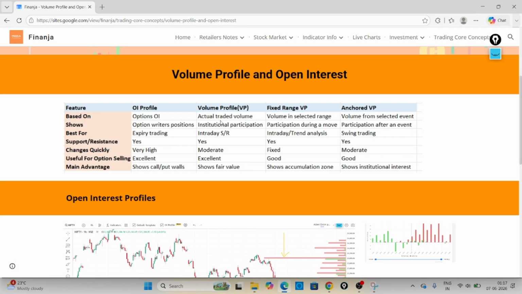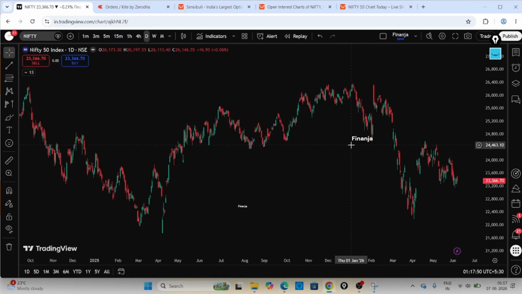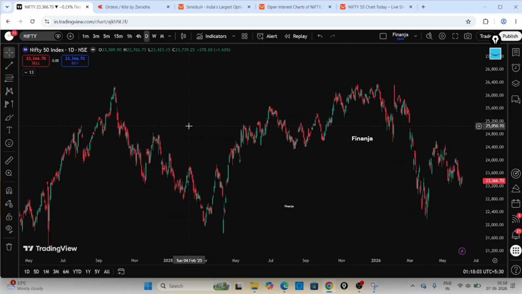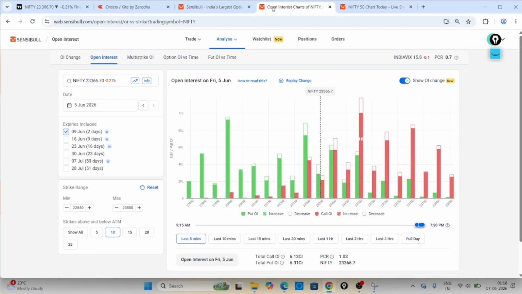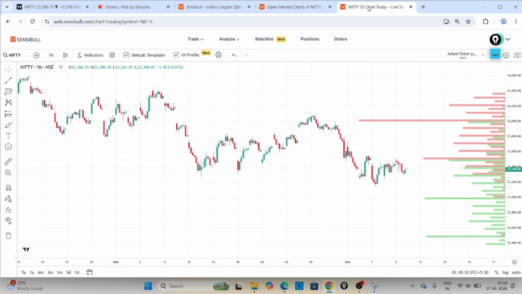So what is this volume profile? Volume profile means it shows the actual traded positions. For example, in the market there are a lot of traders, I told you, right? It shows where exactly the institutional trading has happened, or where the actual traded volume positions are. How exactly should we draw that? We can see it here. Now you came to know the difference between open interest and volume profile, right?